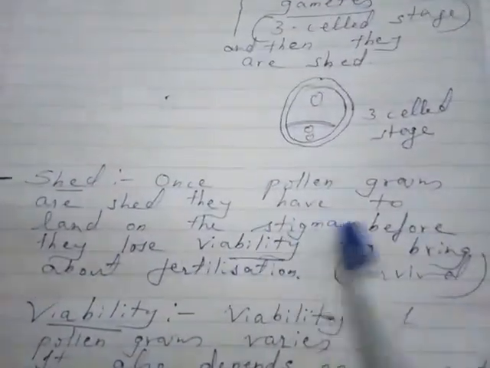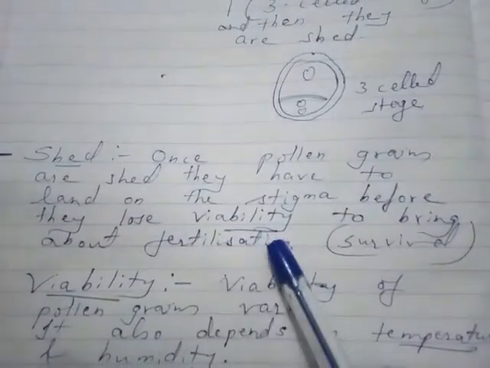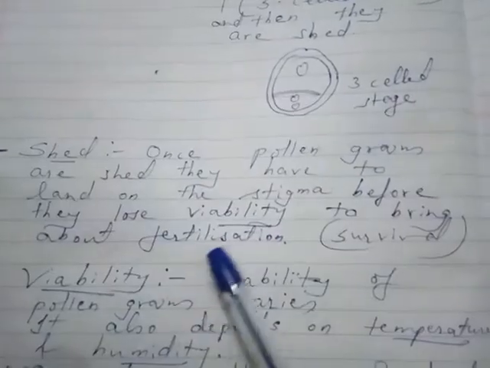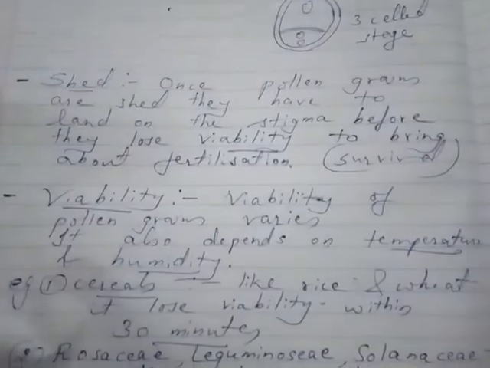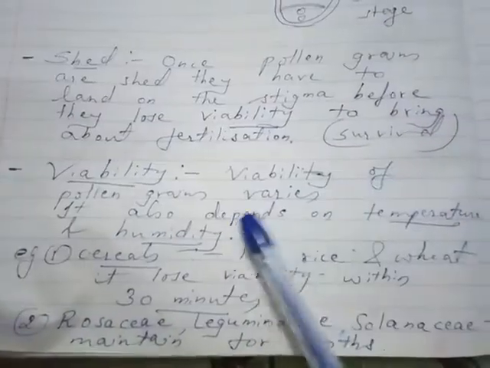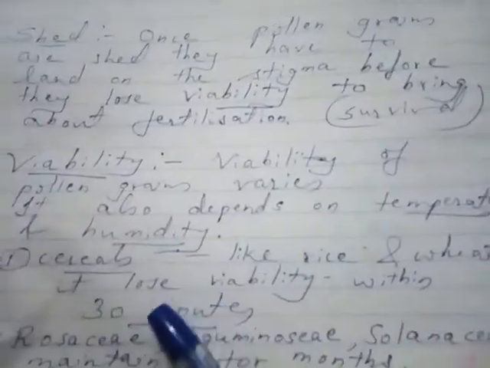Now once the pollen grains are shed, they have to land on the stigma before they lose their viability to bring about fertilization. Viability of the pollen grains varies. It also depends on the temperature and humidity.